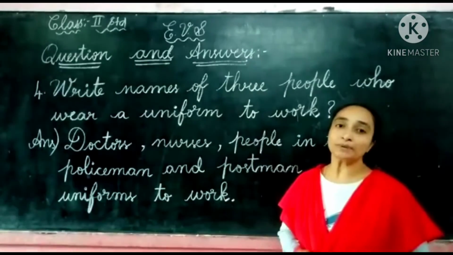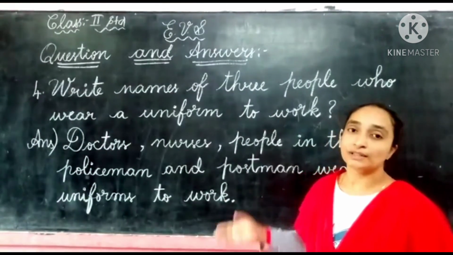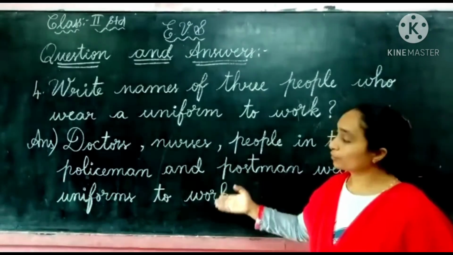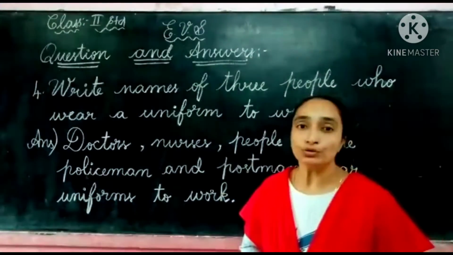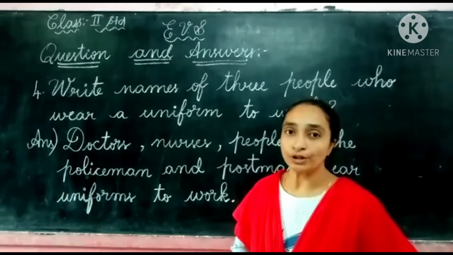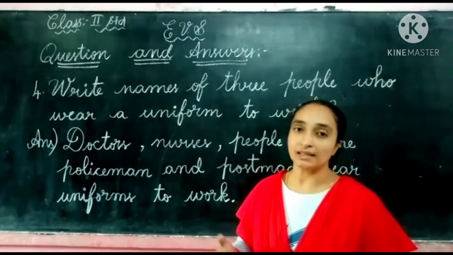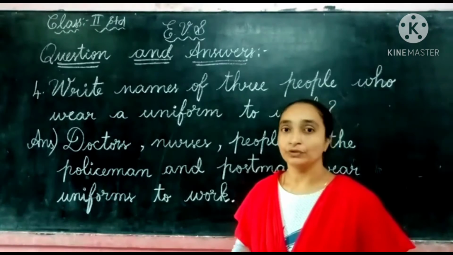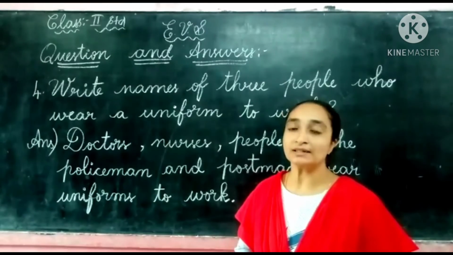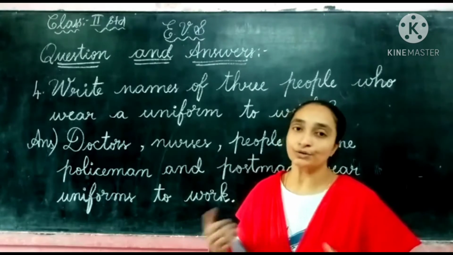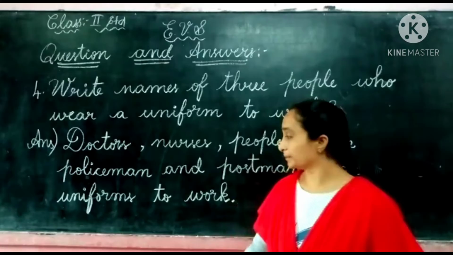So these are the most common people we can see who wear the uniform while they are going to work. So the policeman on duty has to wear the uniform. The doctors, when they come to hospitals from their houses, wear the white coats. The nurses wear the uniforms.